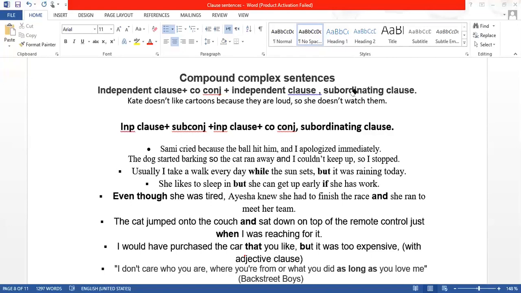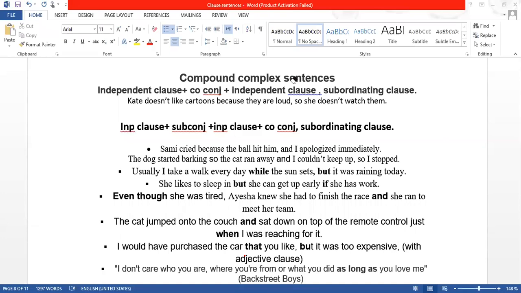Usually I take a walk every day while the sun sets, but it was raining today. See, while is a subordinating conjunction, but is a coordinating conjunction. I told you the formula that we have a subordinating conjunction and a coordinating conjunction in these complex sentences. They are used together in compound complex sentences.